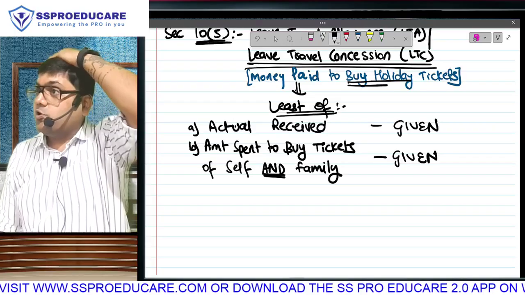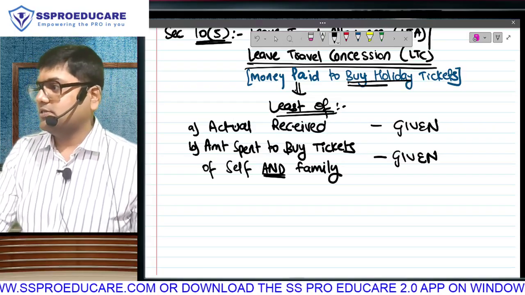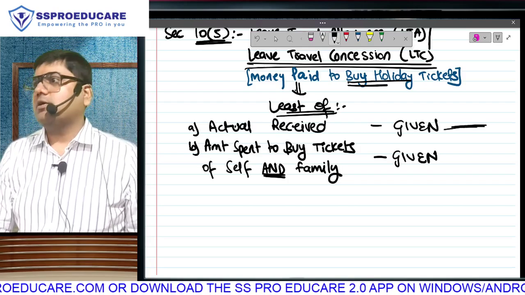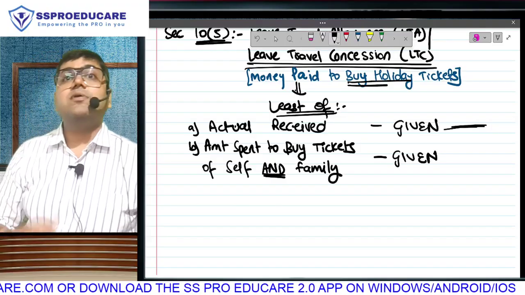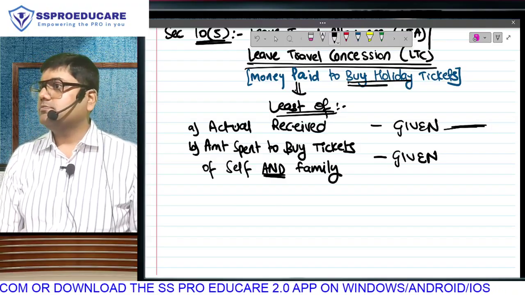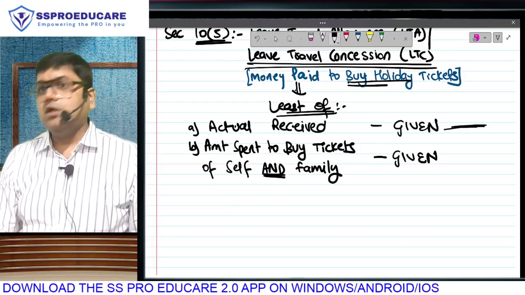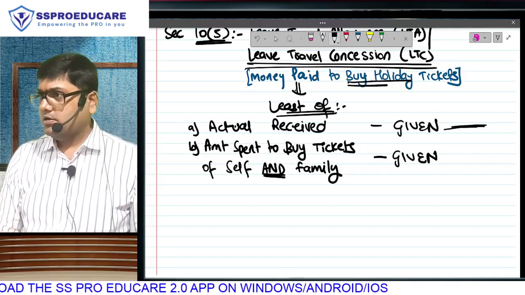But here there is scope of tax evasion, manipulation. You will have to understand. The amount that you receive is in your employer's control. It was your employer that gave you 10,000. There can be another employer who is giving 1 lakh. Who decides how much you will receive? Employer. If he is giving you more money, will you say, no sir, 1 lakh is too much? You will take it. Correct.